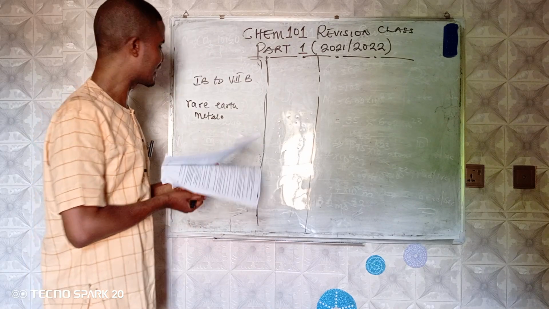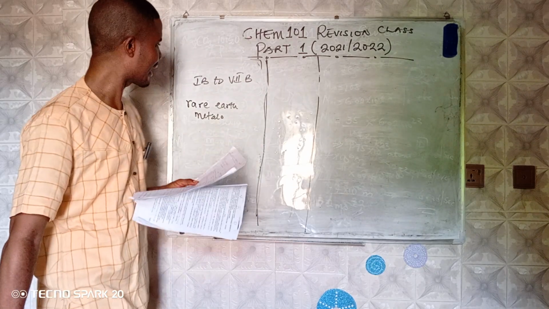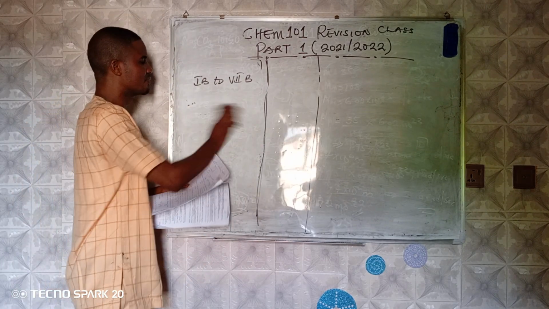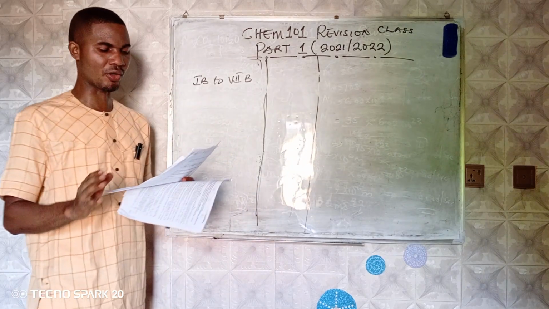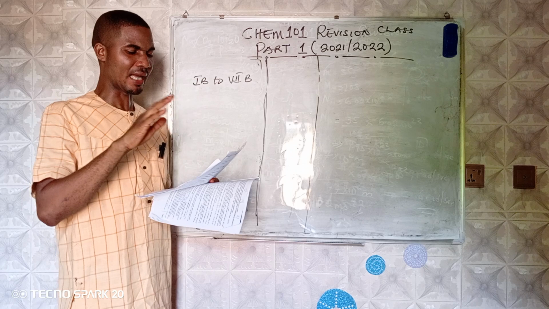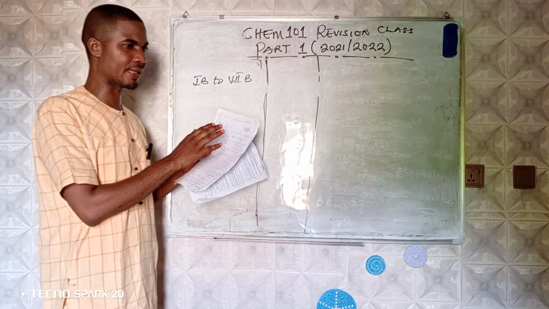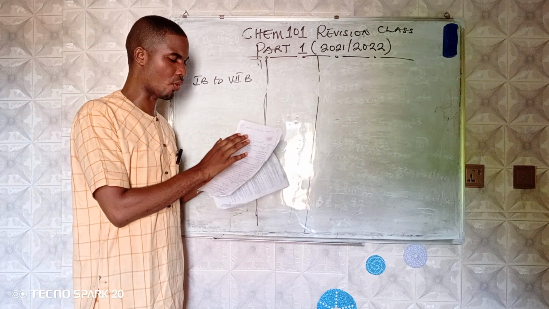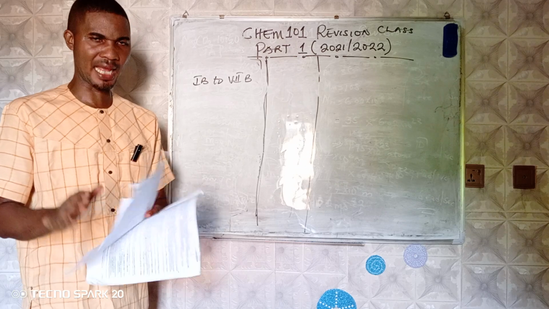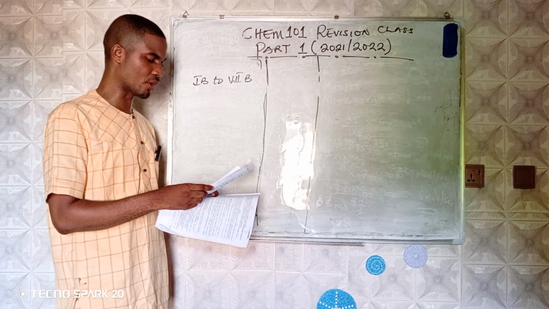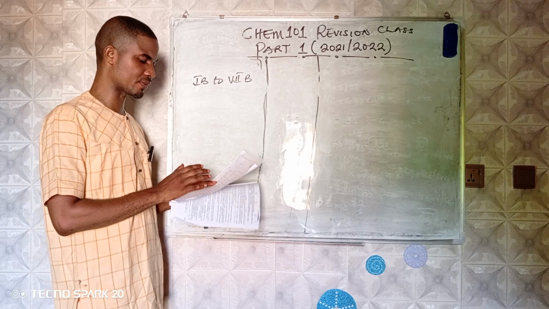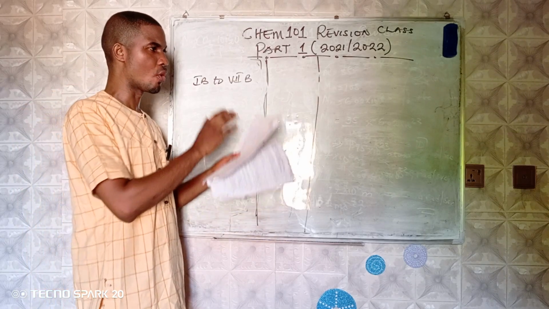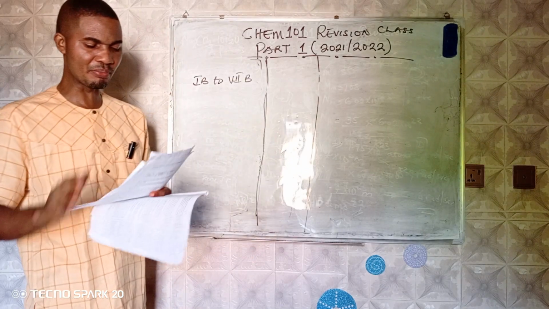So elements in the F block are now called rare earth metals. We have seen that elements in the S block and P block are called representative elements, and representative elements run from subgroup 1A to 7A and 0. Elements in the D block are called transition metals, and they consist of subgroup 1B to 7B.